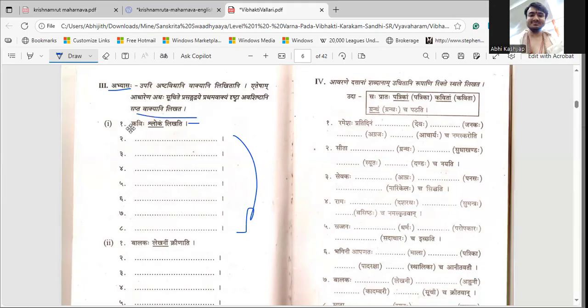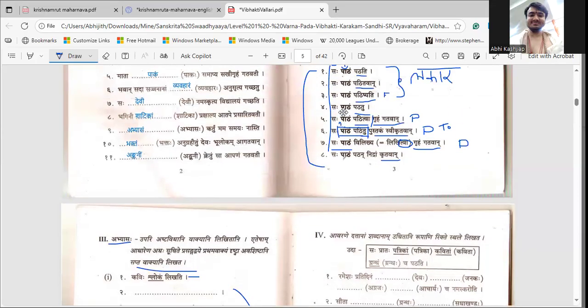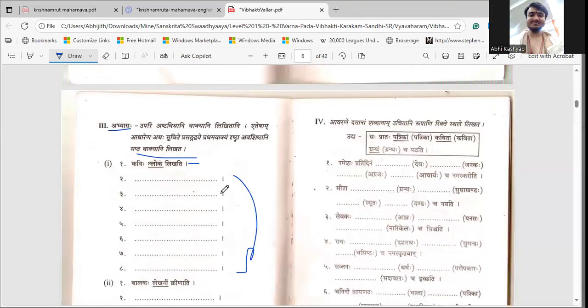So by looking at the first example they have given, frame the rest of the 7 forms similar to these forms. Okay.